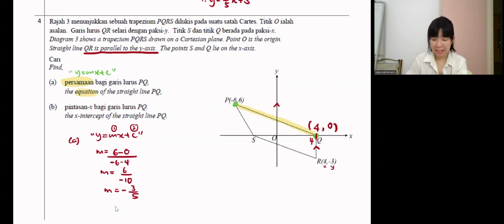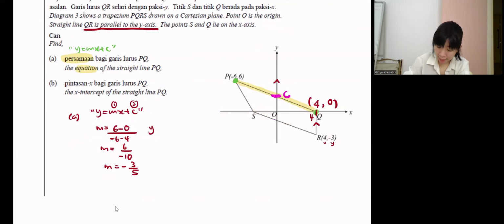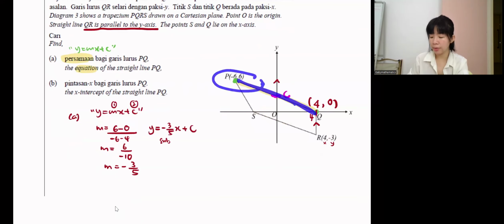So how to find c? Check first, see if it's given. The c is here, the intersection between the straight line and the y-axis. It's not given, so if it's not given, it means we have to substitute a coordinate to find c. So y equals, put the m back first, negative 3 over 5 x plus c. Along this line you have two options: P can, Q can, up to you.